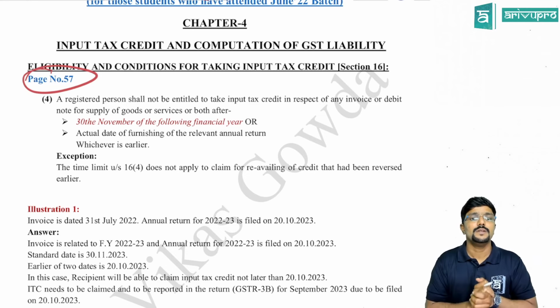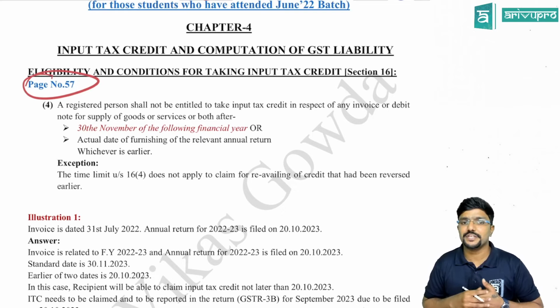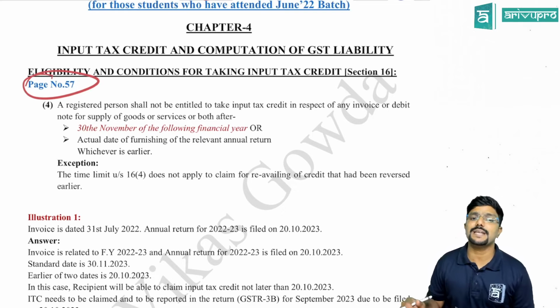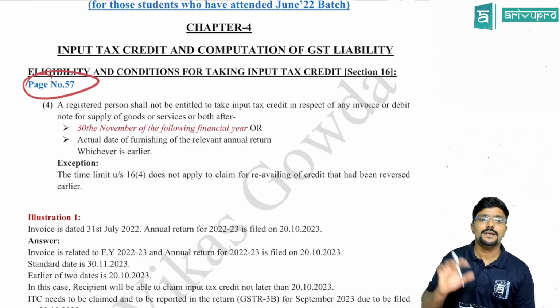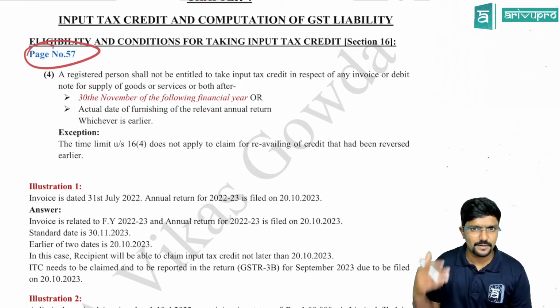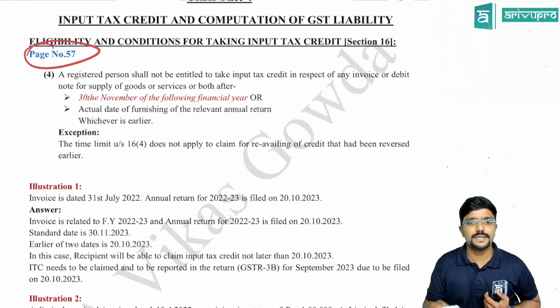Chalo guys. So the first change is with respect to Chapter 4, input tax credit and computation of GST liability. There, eligibility and conditions for taking input tax credit is under Section 16. It has 4 subsections. There are no changes with respect to the first 3 subsections. Subsection 4, what is it telling?